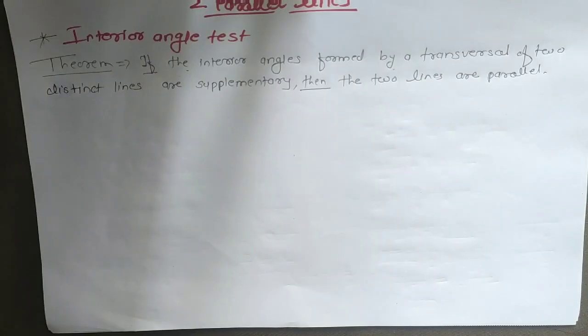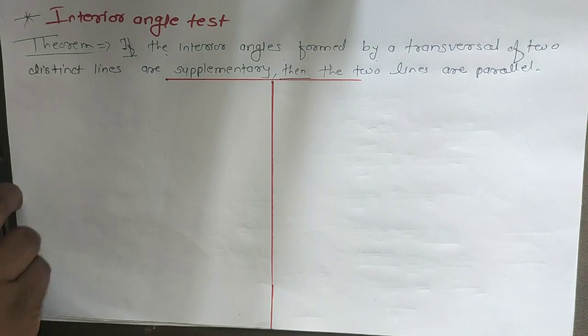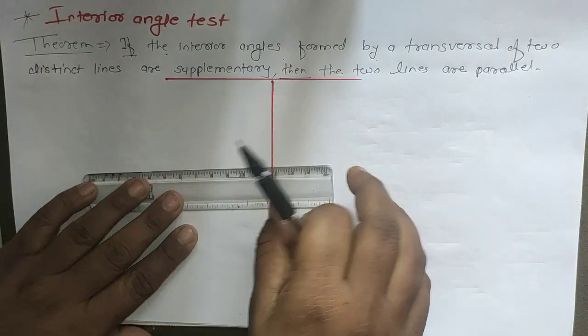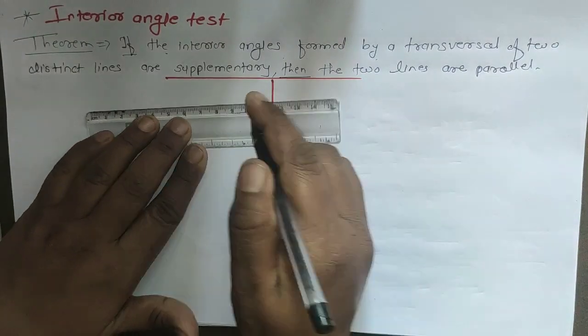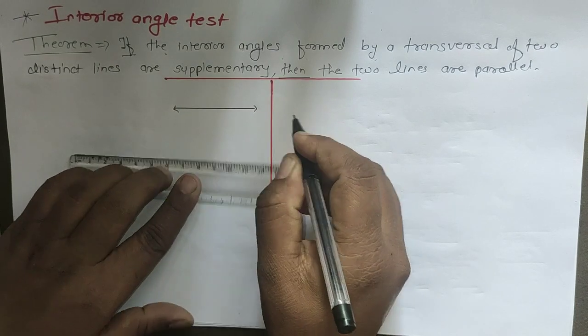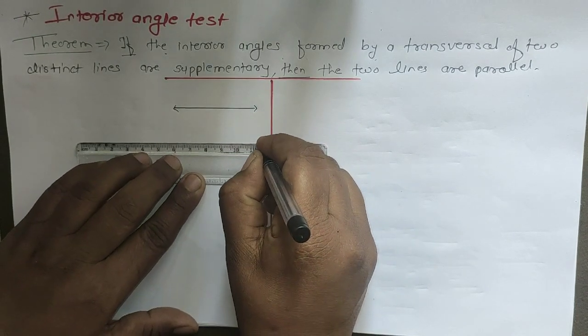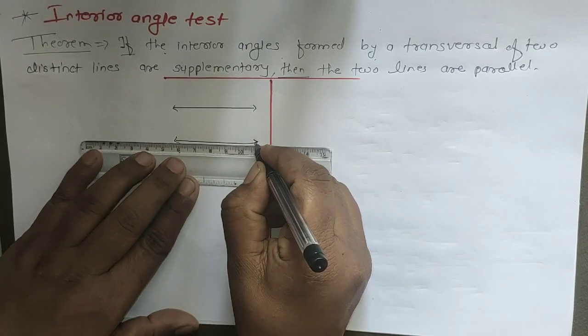So first of all we will draw the figure as per the information. If interior angles are formed by a transversal of two distinct lines, first we will draw two distinct lines. This is the first line and this is the second line, and they are parallel to each other.